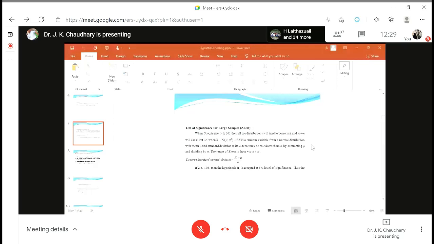So there we have two tests. One is large sample test and one is small sample test. Large sample test means sample size will be more than 30. Small sample test means sample size will be less than 30.